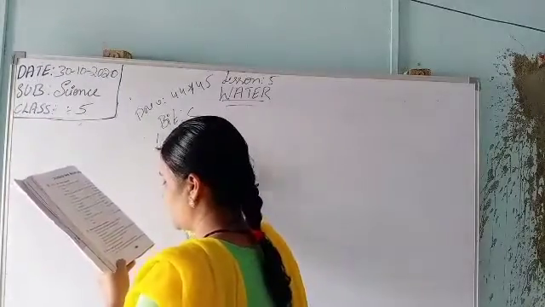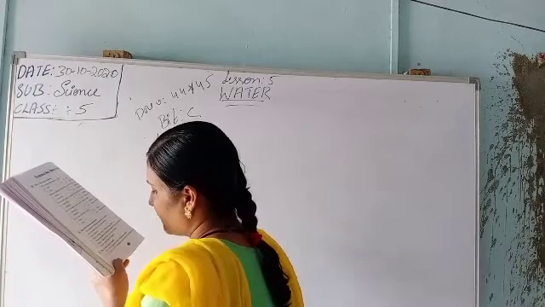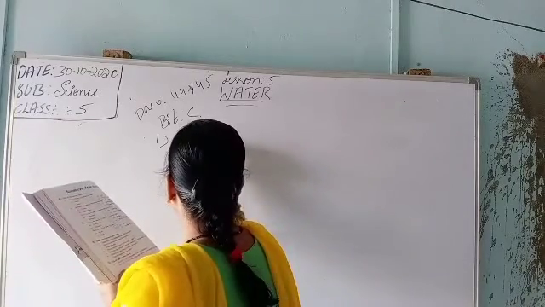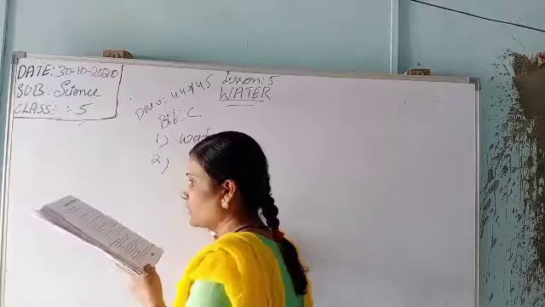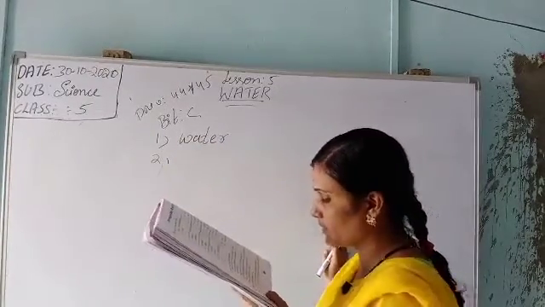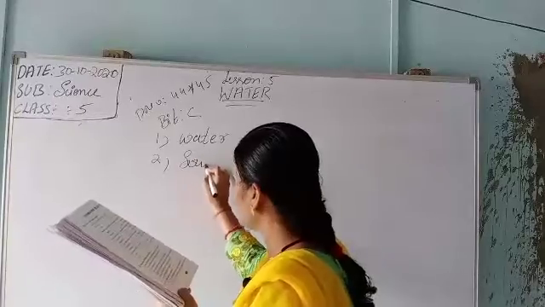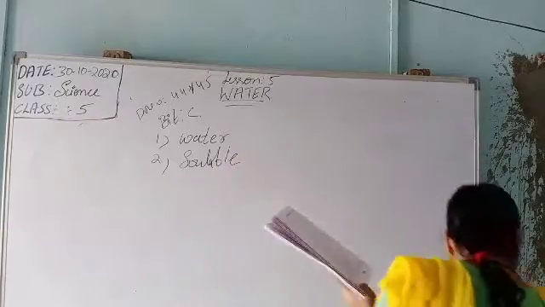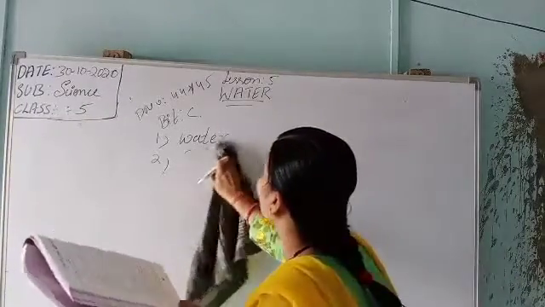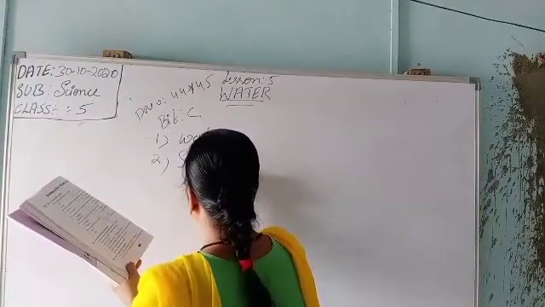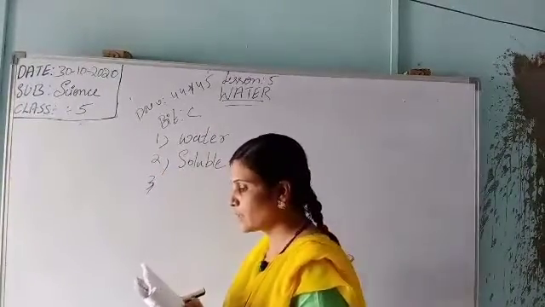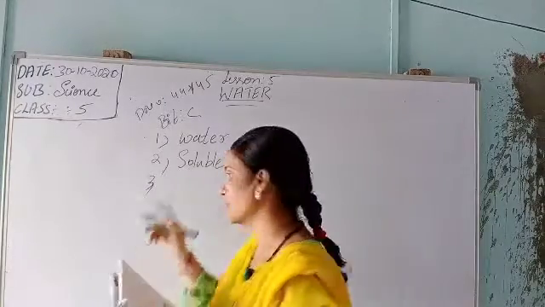Bit number C, the first one is: dash is an important natural substance. Water or tabula? It is water. Insoluble, soluble impurities are one of the dissolve in water. Soluble will dissolve in the water. This is the soluble which dissolves in water. The third one is: soluble, insoluble impurities are separated through the process of filtration and sedimentation, that is insoluble.